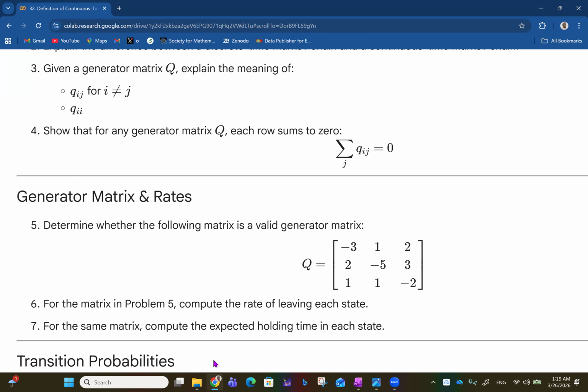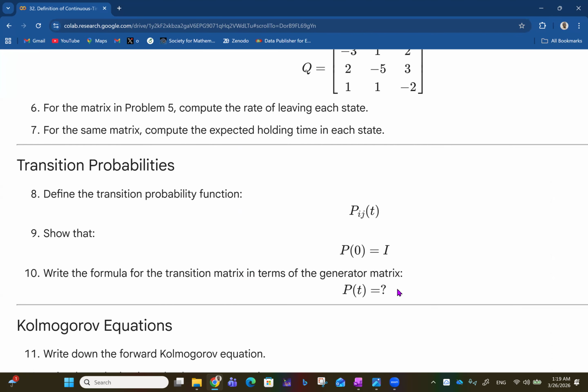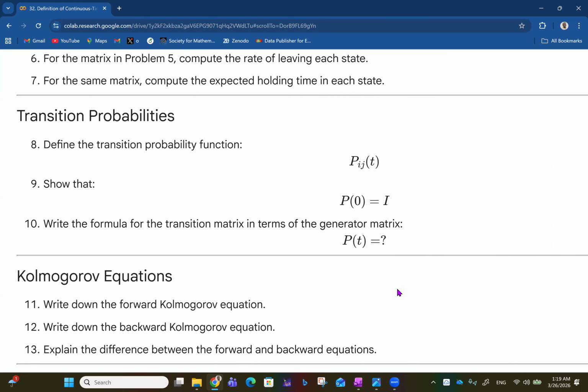So for the same matrix, compute the expected holding time in each state. We can also do that based on what we saw already. You can use the Python code. Transition probability: define the transition probability function Pij of t. Show that P of 0 equals I, and then write the formula for the transition matrix in terms of the generator matrix. Of course, that's simply e raised to the power Qt.